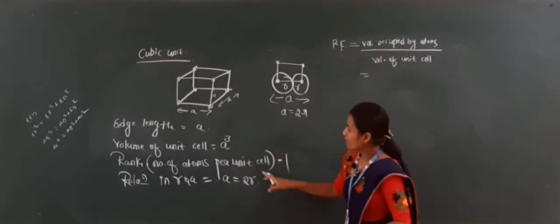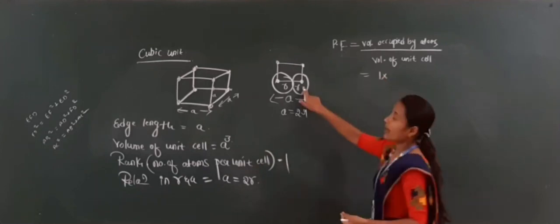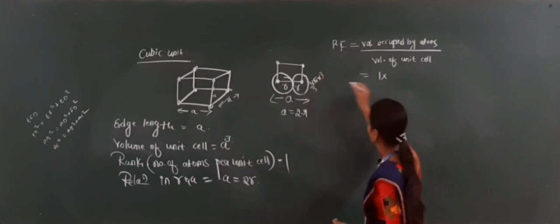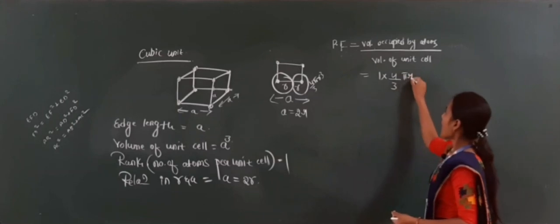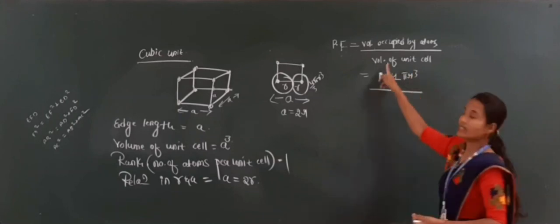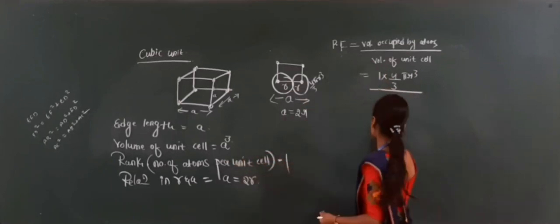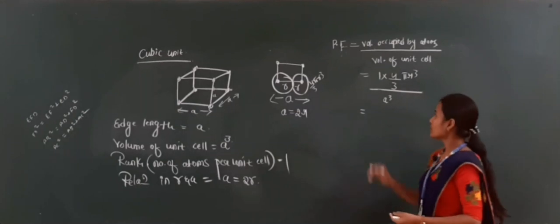Here, how many atoms? 1 atom. These are all in spherical shape, so its value is 4 by 3 pi r cube. Therefore 4 by 3 pi r cube divided by the volume of unit cell. What is the volume of the unit cell? A cube.